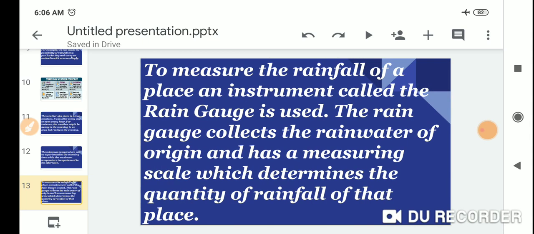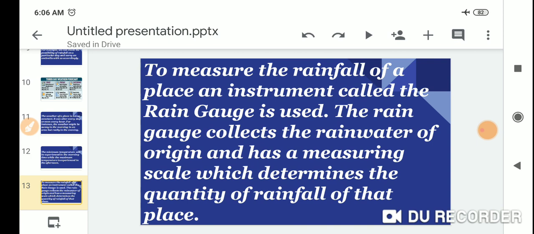To measure the rainfall of a place, an instrument called the rain gauge is used.